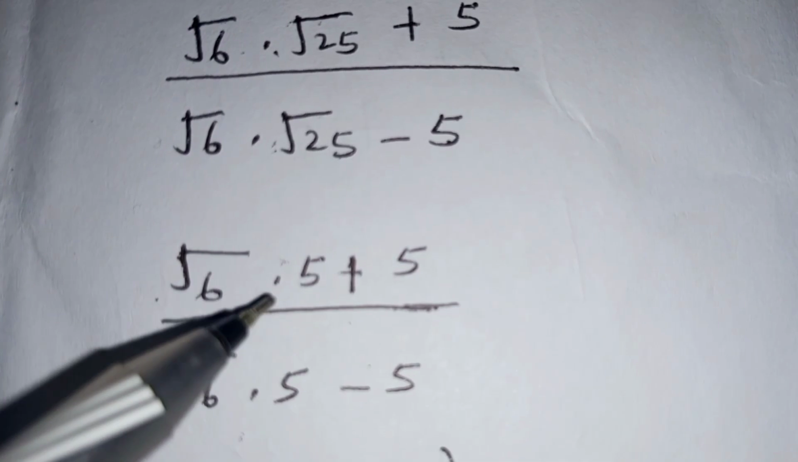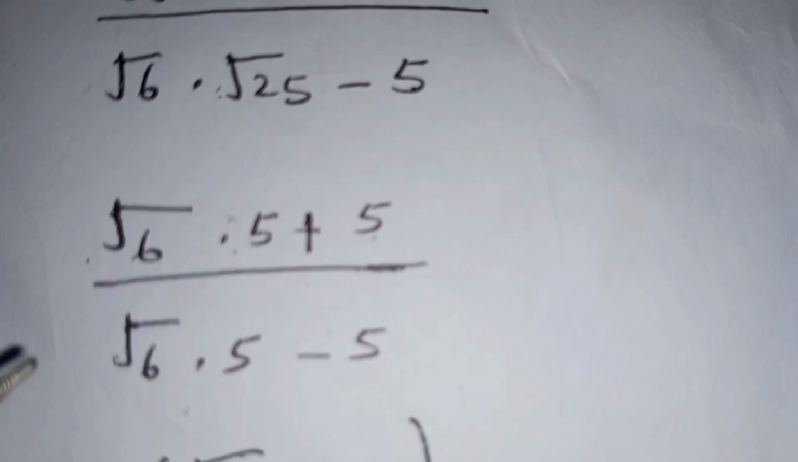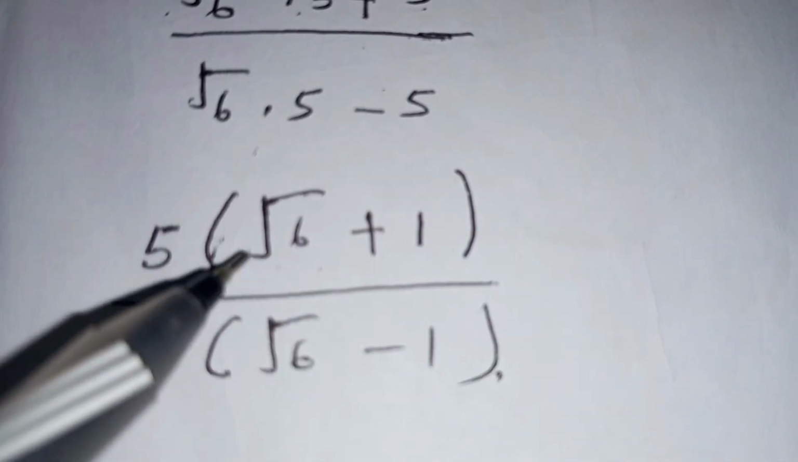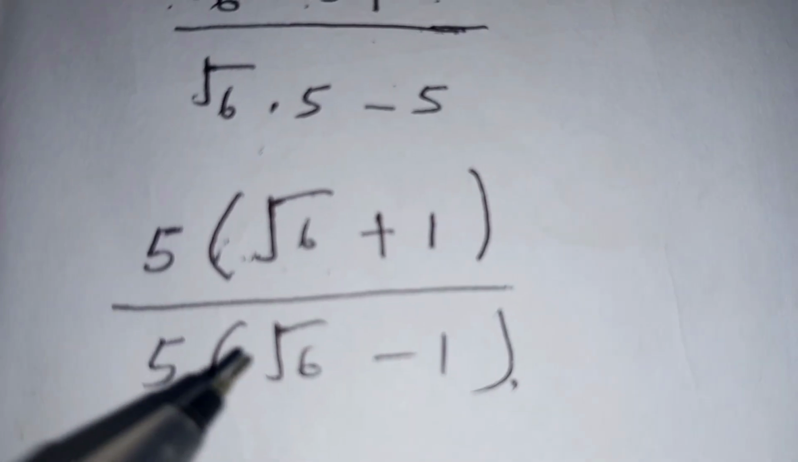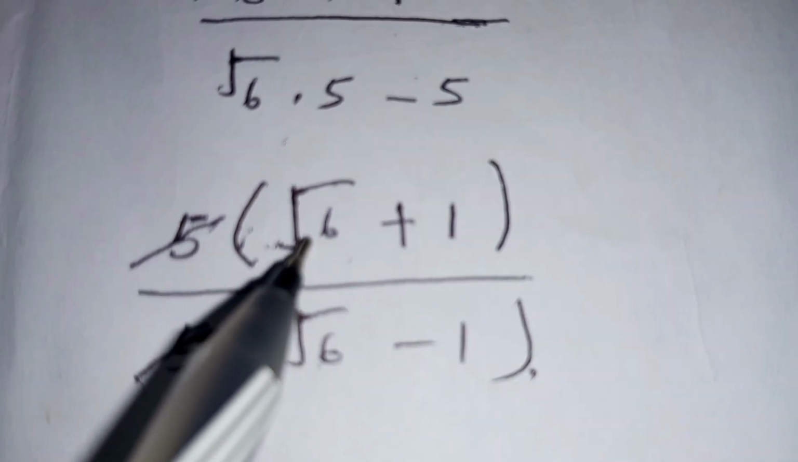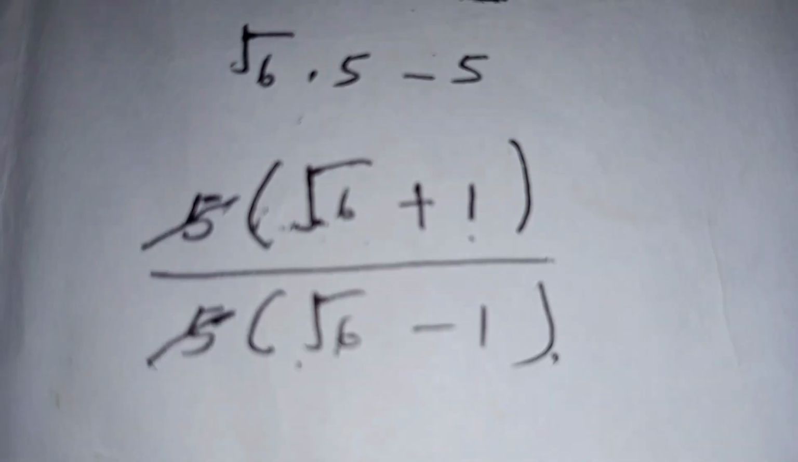So since 5 is common, we factorize it out so that we are left with, in brackets, square root of 6 plus 1, divided by 5 into bracket square root of 6 minus 1. So this 5 can cancel out, so that on the numerator we shall be left with root of 6 plus 1, and on the denominator root of 6 minus 1.